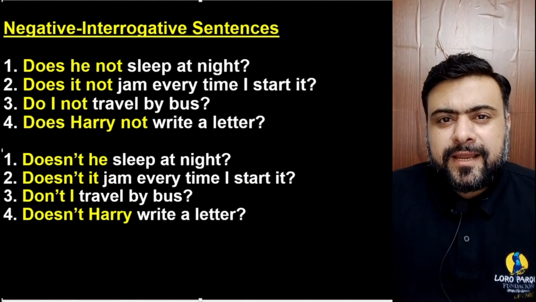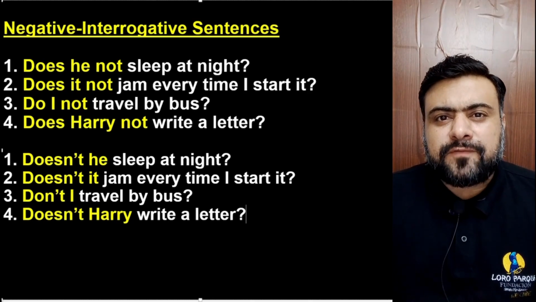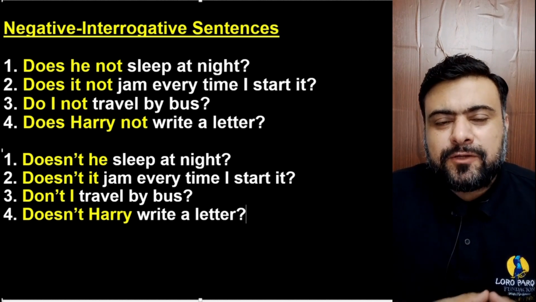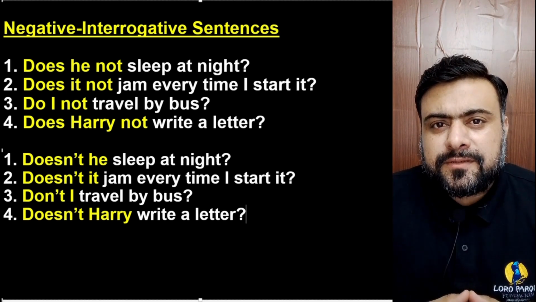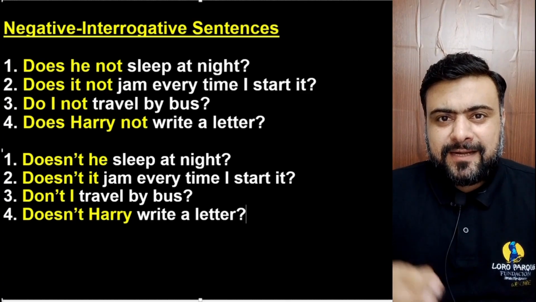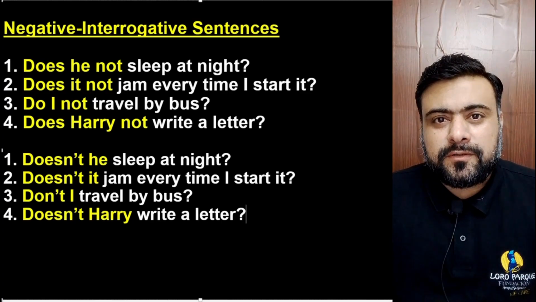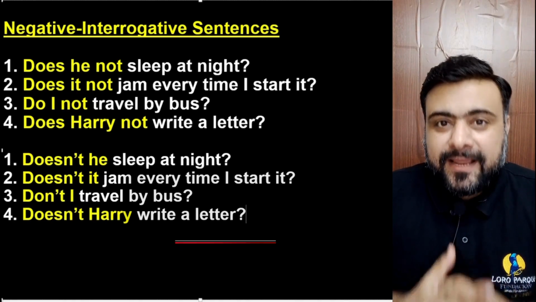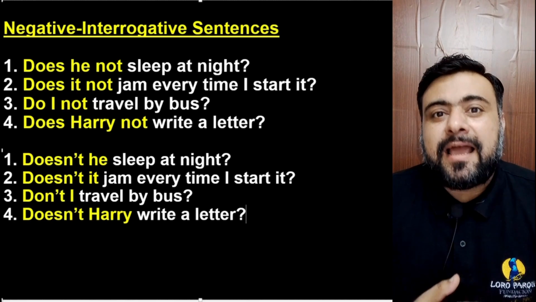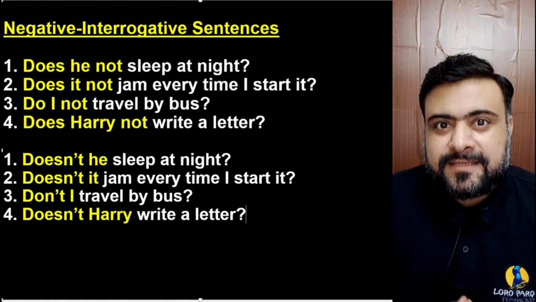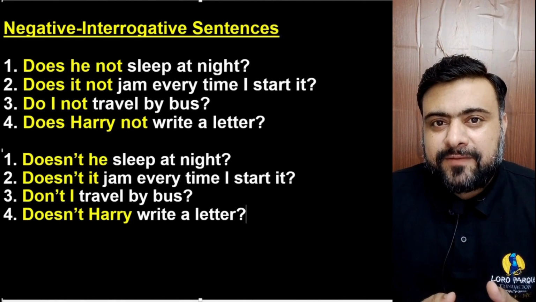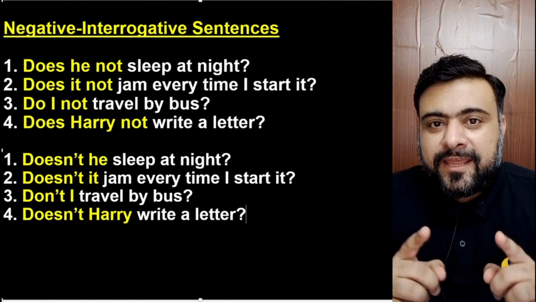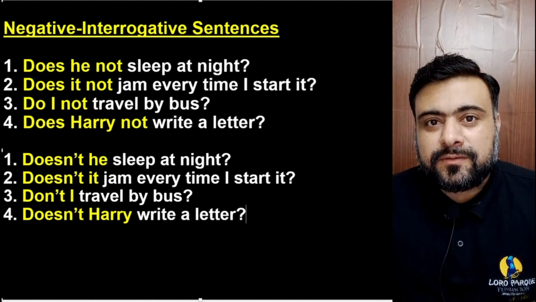So how do we make the negative interrogative or the negative questions of this tense? We simply put does before the subject and not after the subject. It means the subject comes between does and not, or do and not. For example, the positive is he sleeps at night. The negative is he does not sleep at night. And the interrogative, the question, is does he sleep at night? What will be the negative interrogative, the negative question? Does he not sleep at night? He, the subject, comes between does and not.